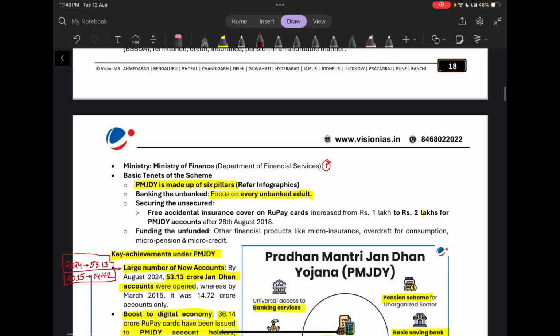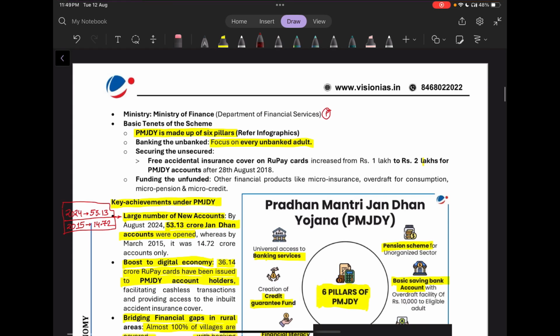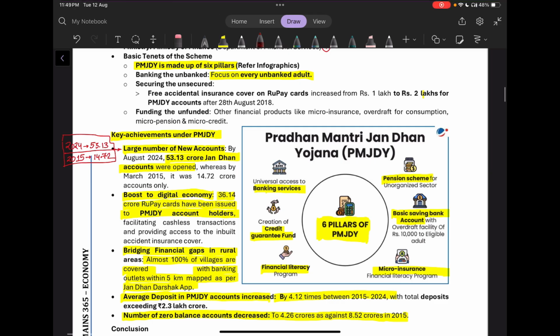What are the basic tenets of the scheme? It is made up of 6 pillars. What are the 6 pillars? First is universal access to banking services. Second is credit guarantee fund. Third is financial literacy program. Fourth is micro insurance. Fifth is basic savings accounts, and sixth is pension scheme for the unorganized sector.